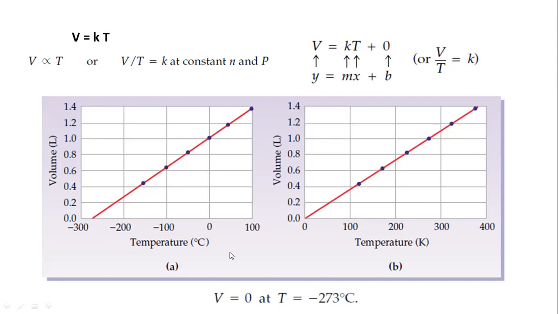So in two ways you can plot a graph. Volume is on the y-axis, and temperature is on the x-axis, and you can take the slope from this line, and this has a positive slope.